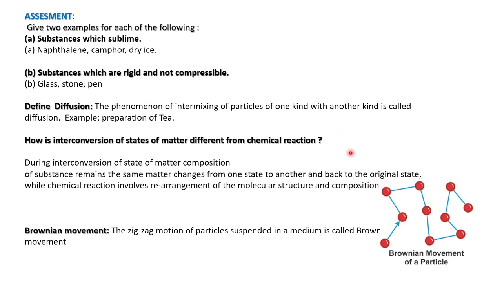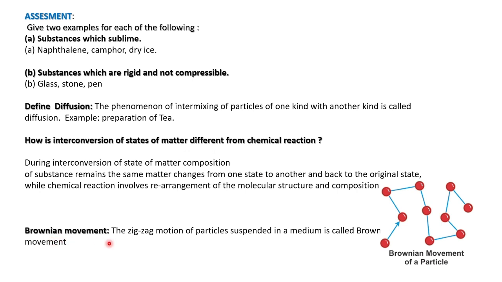Ice cube changes to liquid water, and liquid water changes to gaseous form. When we cool that back, we get water, and on freezing that we get ice cube. This is called interconversion of states of matter.